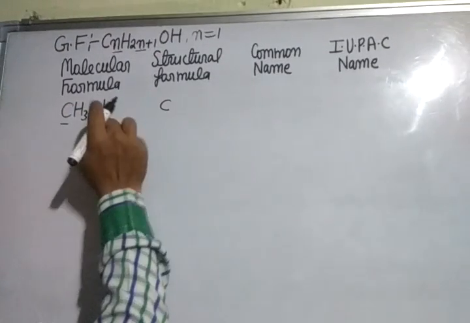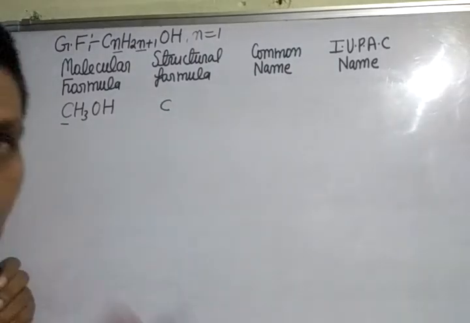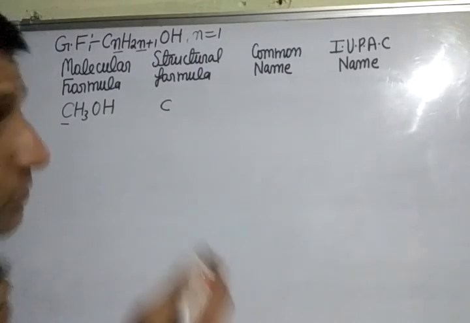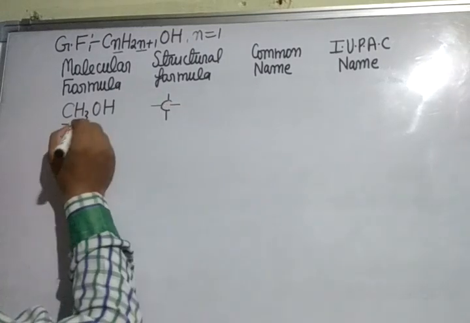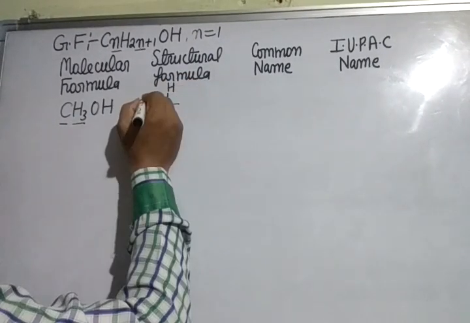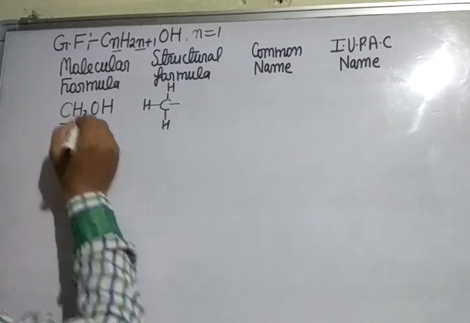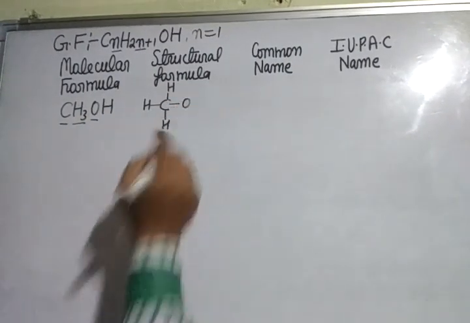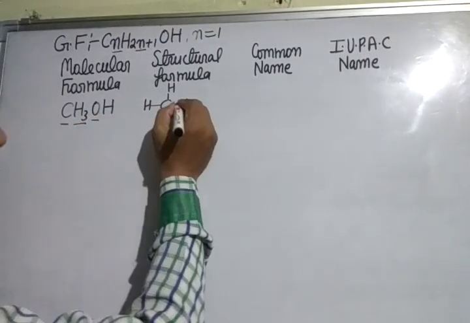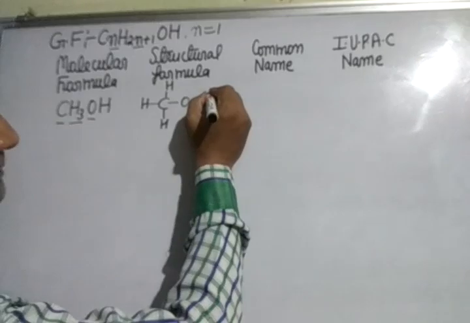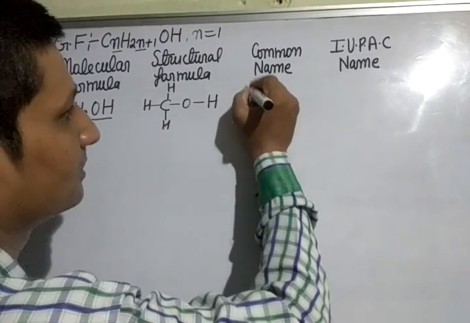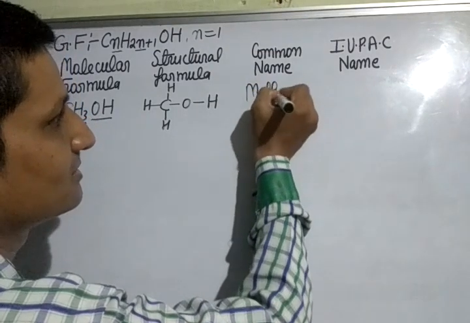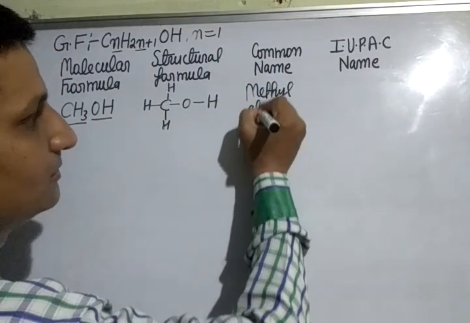Now here carbon is the central atom. So structure of methyl alcohol: you know very well valency of carbon is 4. 1, 2, 3, 4. H3: 1H, 2H, 3H. After this O. Valency of oxygen is 2, so 1 plus 1, 2. And hydrogen 1. Its common name is methyl alcohol.